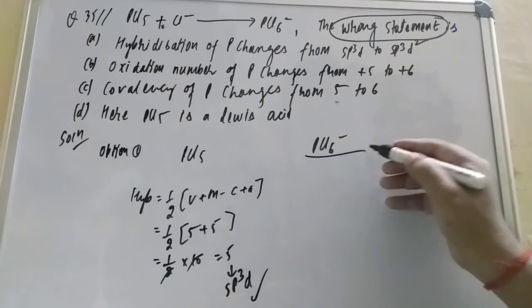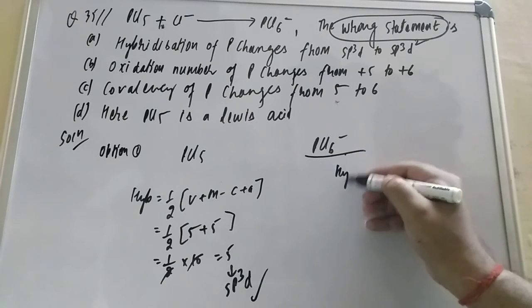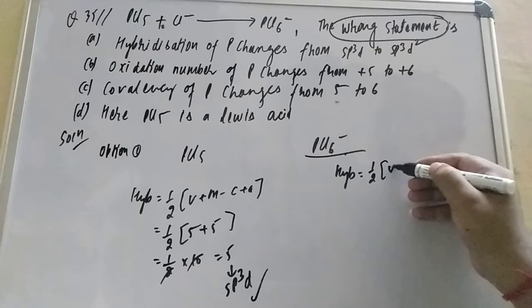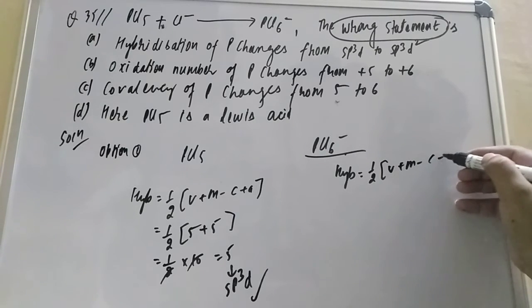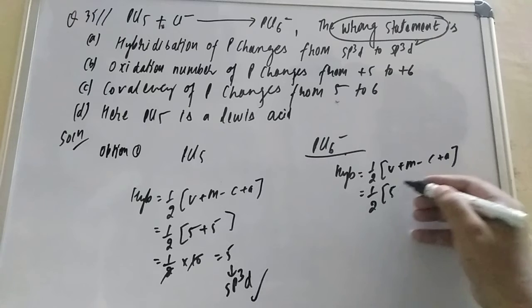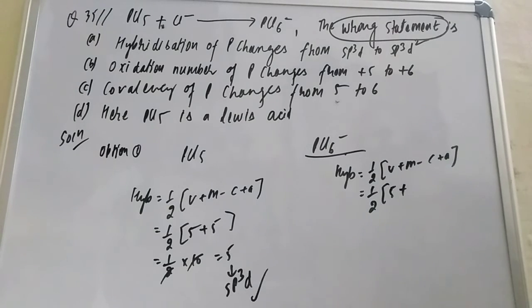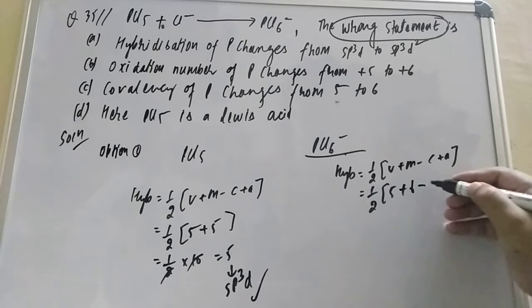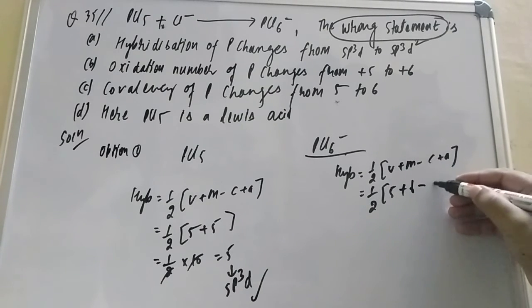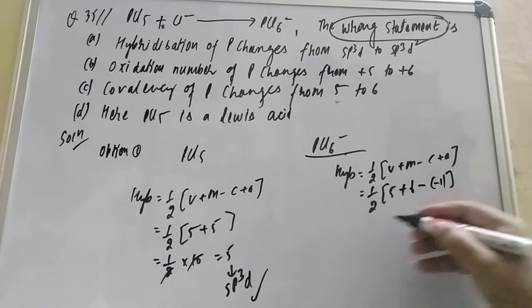Now for PCl6 minus, calculate the hybridization, student: 1 by 2 (V plus M minus C plus A). So 1 by 2, number of valence electrons of phosphorus 5, plus M, monovalent atoms: how much chlorine is there? 6. Minus cation 0, and anion minus 1, which we have to write along the side.